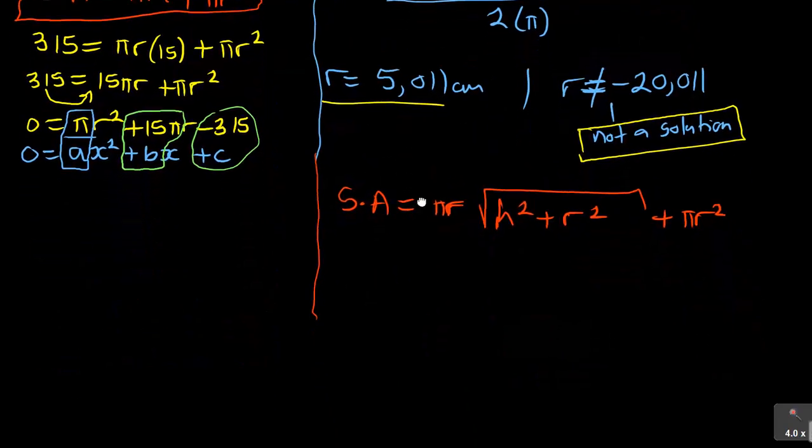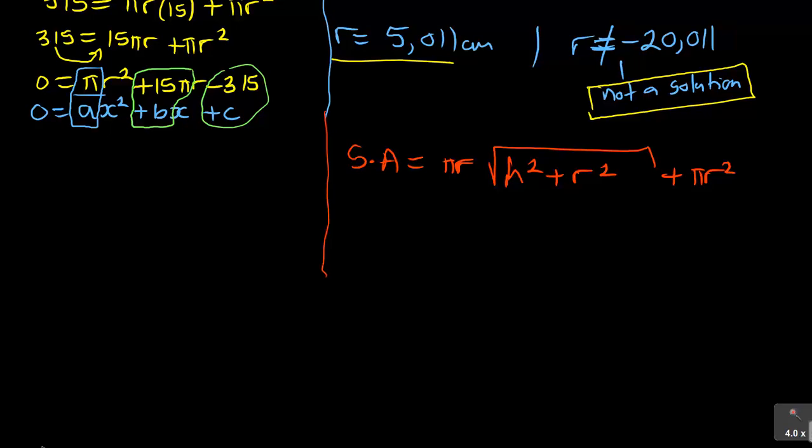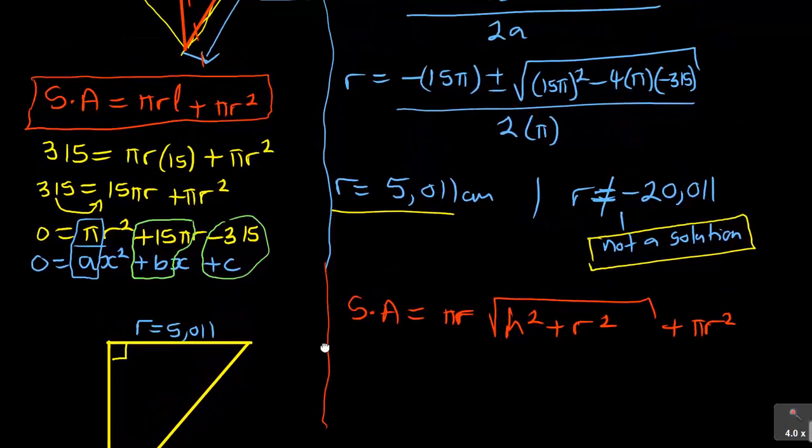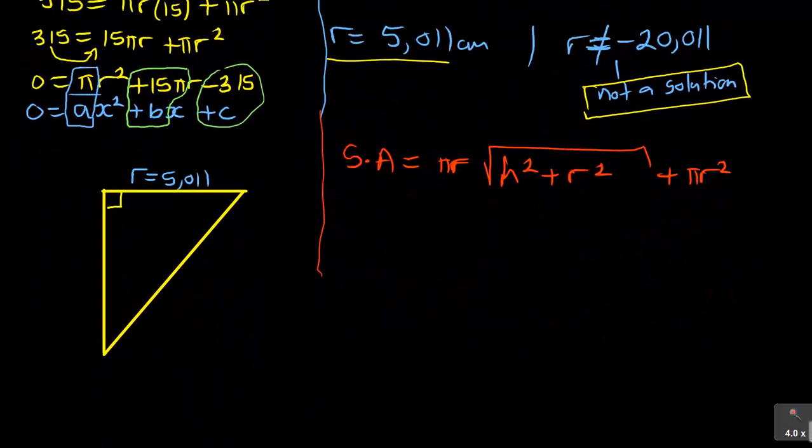I just want to show you something. If I draw it also outside here, it is like this, and it was like this, and it was like that. So I was using a wrong formula. So what you're looking for, there is a 90 degrees that is going to be formed there. What you're given is your radius, which we just calculated, which is 5.011, and the slant height, remember they told us, is 15 centimeters. I think you see where it's going.